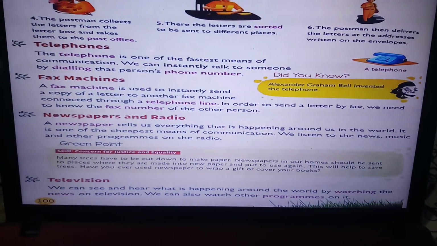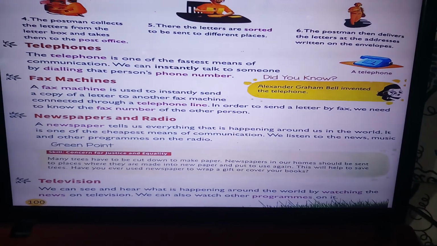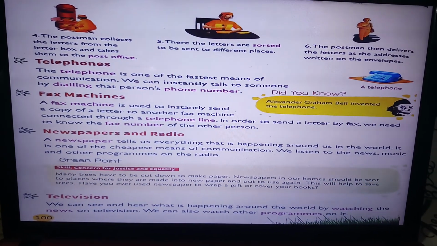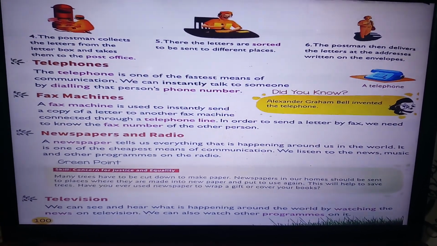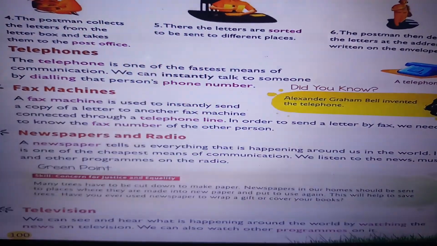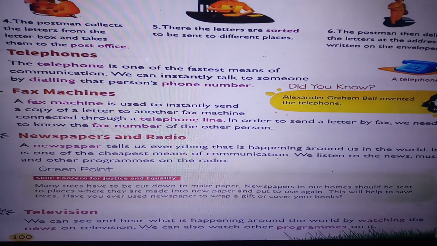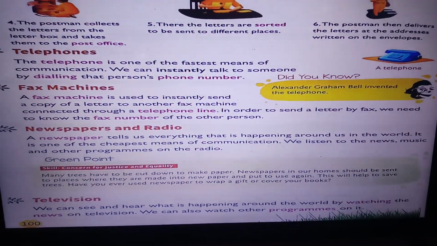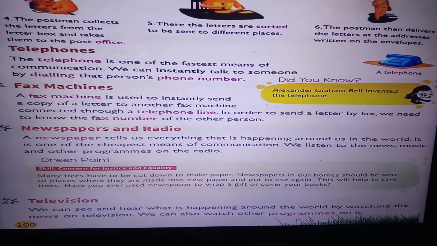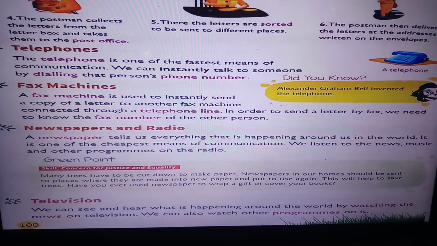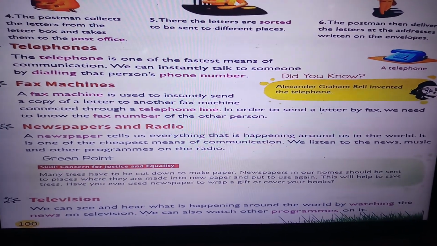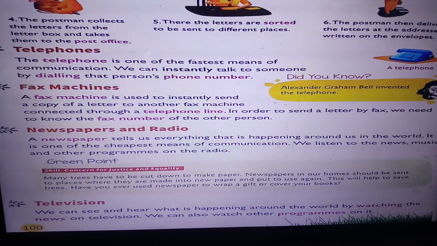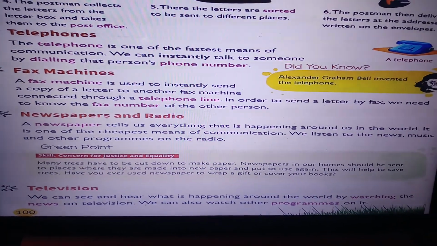Newspaper and radio. The newspaper tells us everything that is happening around us in the world. It is one of the cheapest means of communication. How does the newspaper communicate to us? It tells us what all is going on in the entire world. We listen to the news, music and other programs on the radio. And what do we do on the radio? We listen to news, we listen to music and other programs on radio.